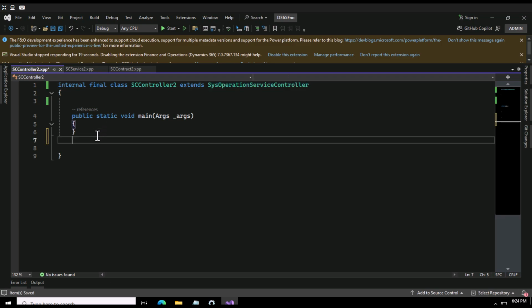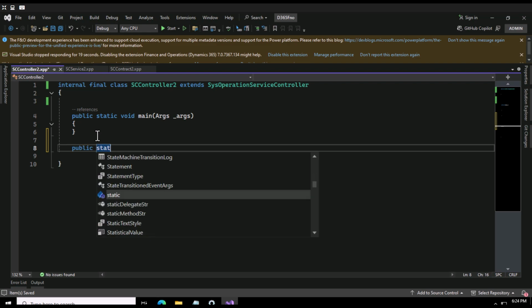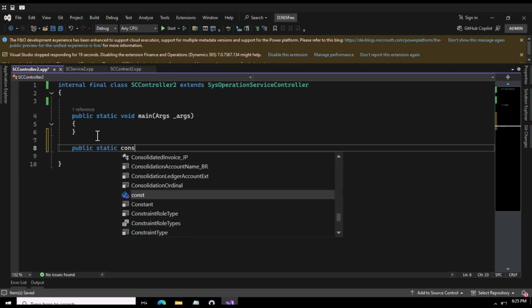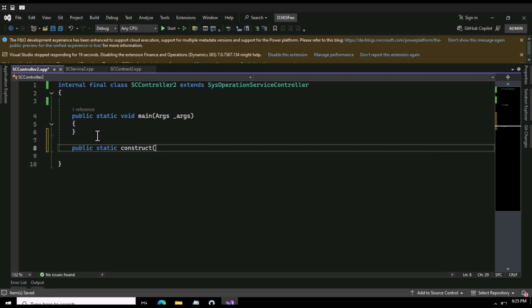Now the second thing is that you need to create a construct here. So you can say public static construct, and here you need to specify your type as well, that is SC controller 2.